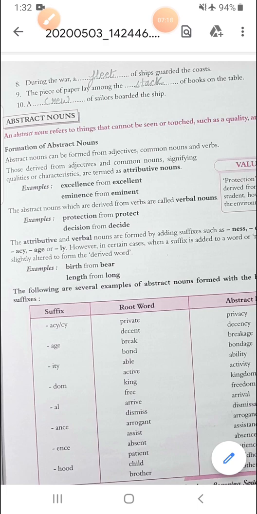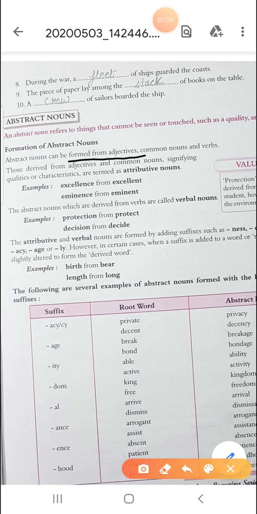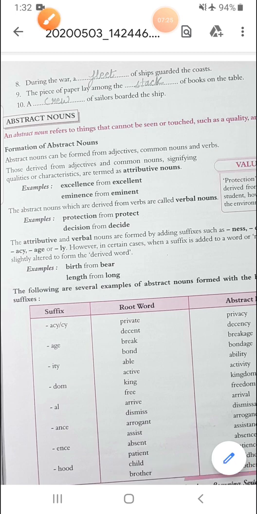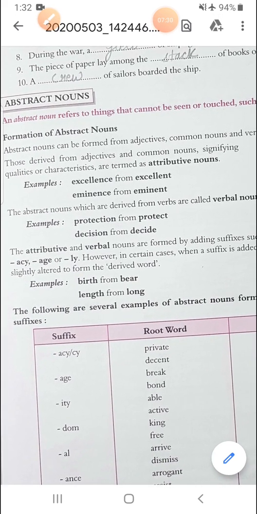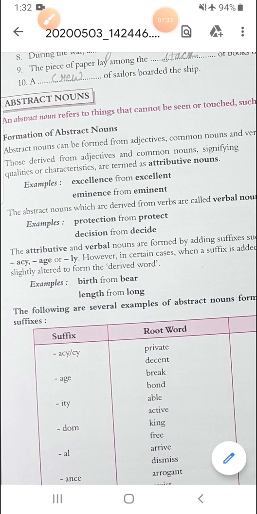Abstract nouns can be formed from adjectives, common nouns and verbs. Those derived from adjectives and common nouns, which signify qualities or characteristics, are termed attributive nouns, like excellence from excellent, eminence from eminent.